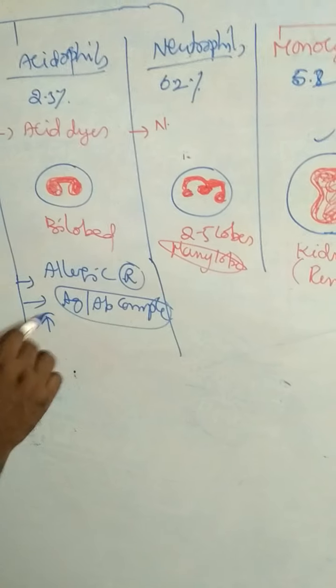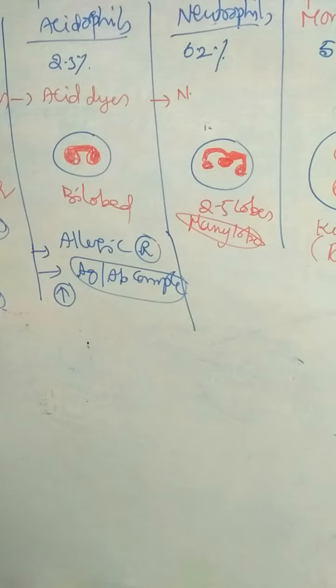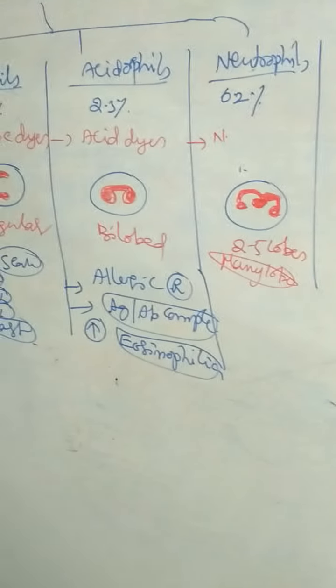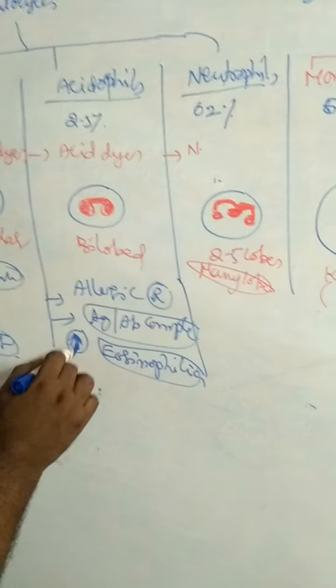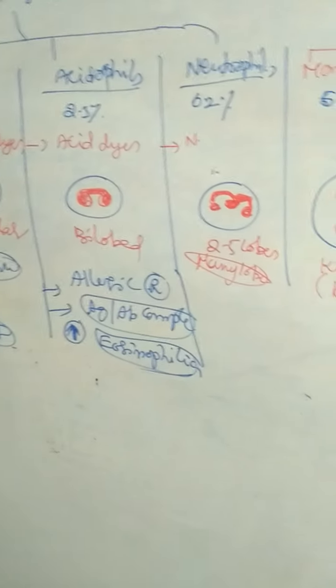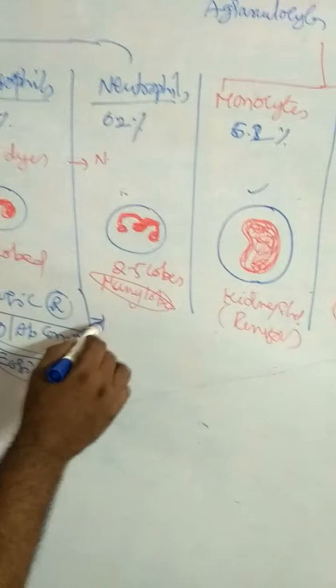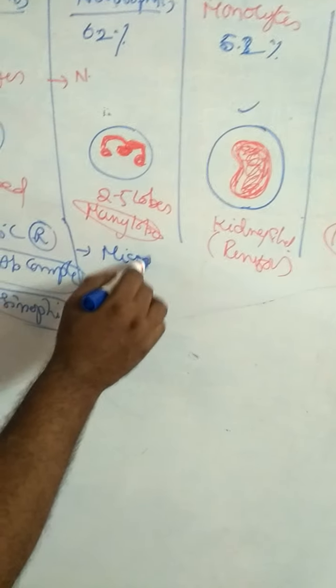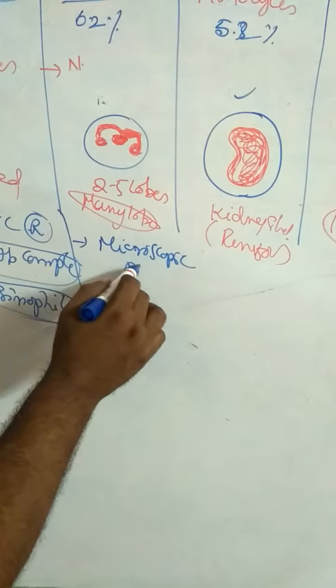An increase in the number of acidophils causes a disease called eosinophilia or acidophilia. Coming to neutrophils. Neutrophils are mainly phagocytes, so they are called microscopic policemen in phagocytosis.